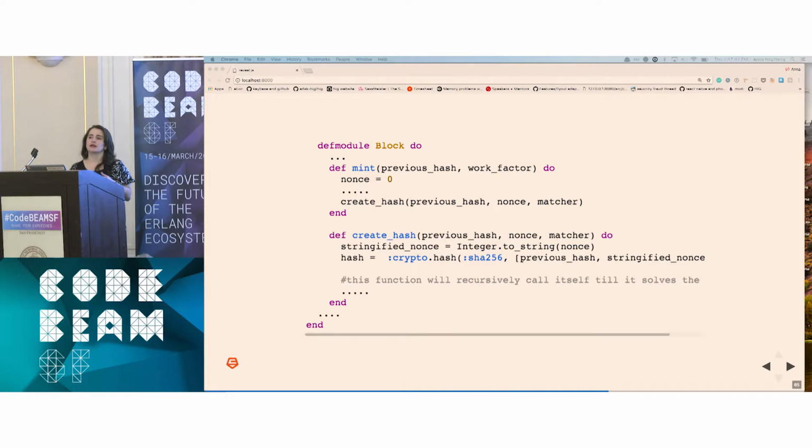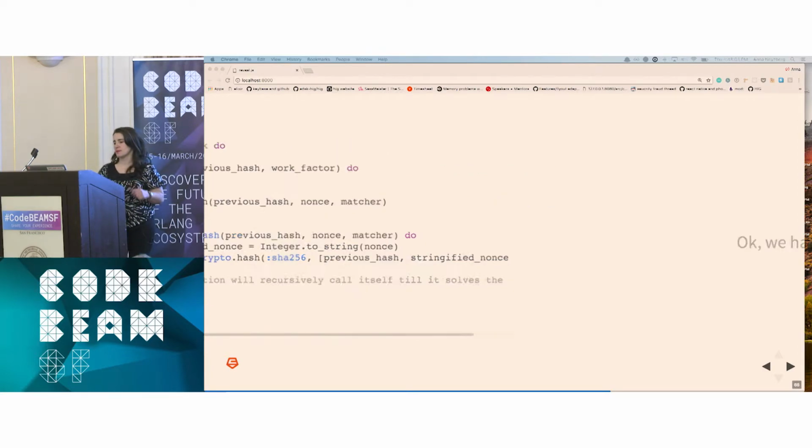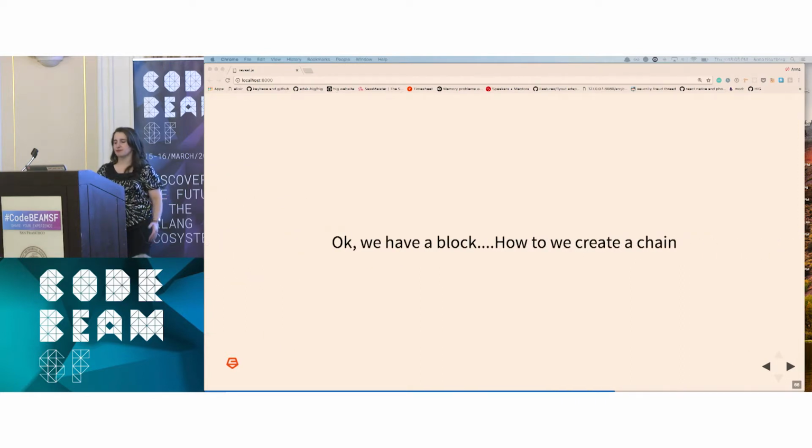But really, an interesting option that I've been thinking about and was talking to actually Sunny, who's speaking right now, about, is pulling it out into a natively implemented function and doing the hashing there and then sending it back to this process using Rust. Because it seems like that might be more efficient, because this part does get very computationally intensive, especially when the work factor gets really high. Okay, so we have a block.